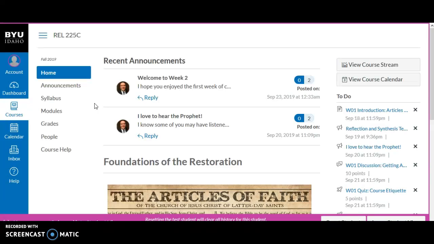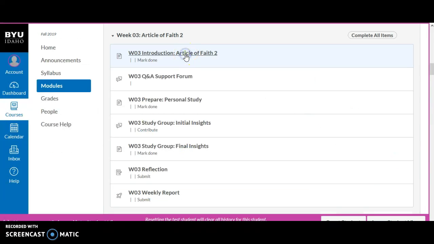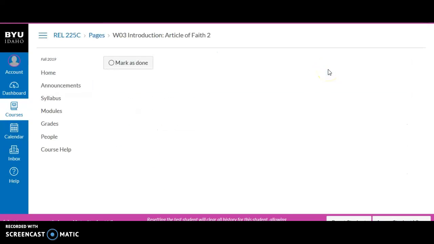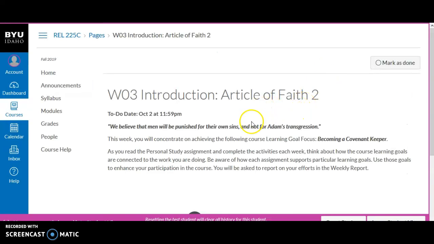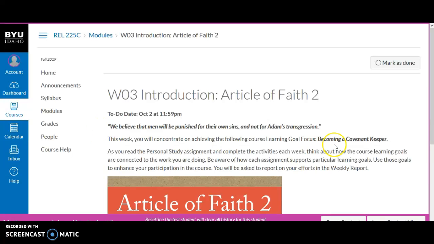One of the easiest things you can do to go through it here is to come down and click on the week that we're on. And then it'll pull up the modules for that week. And so as we click on the introduction here, you'll see the wonderful introduction video that you all will watch, listing the Article of Faith as we get to study the fall and our accountability.